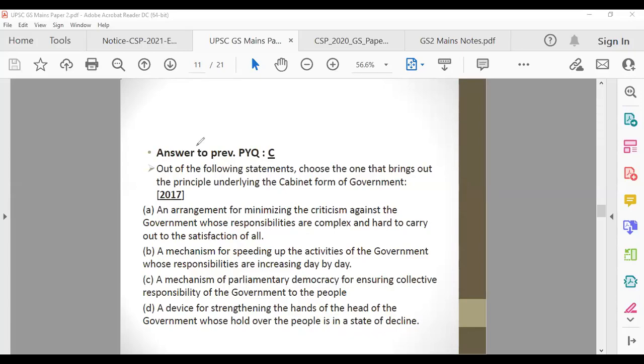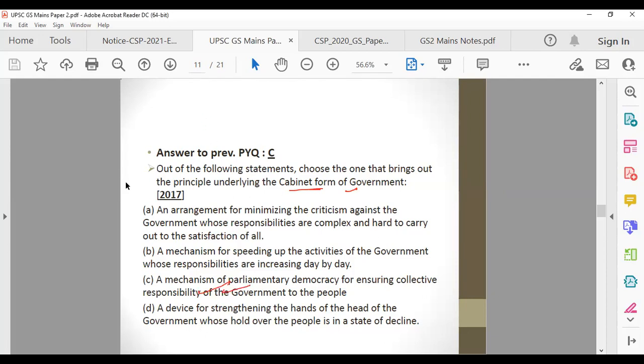So yes, in the previous lecture, we were talking about parliamentary and presidential form of government, and cabinet form of government is nothing but the other name of parliamentary form of government. So the answer for this question, if somebody asks you, will be C: a mechanism of parliamentary democracy for ensuring collective responsibility of government to the people.